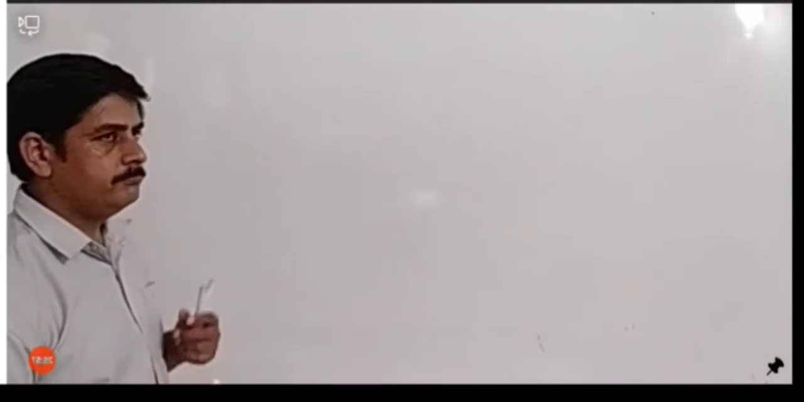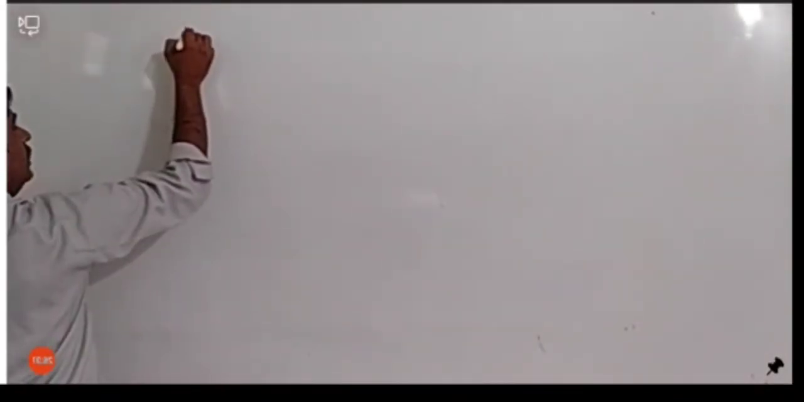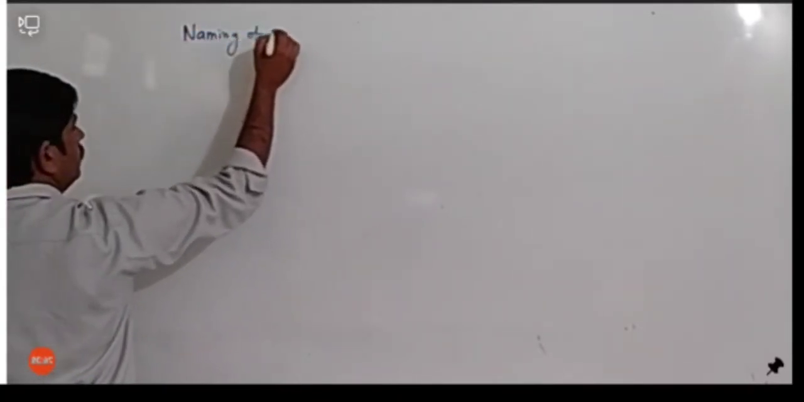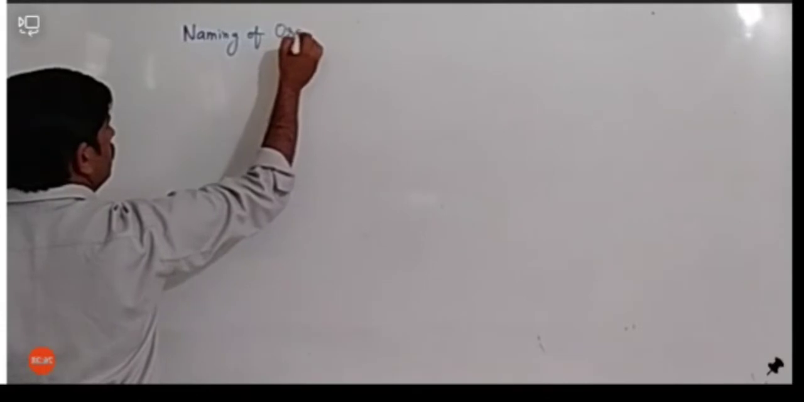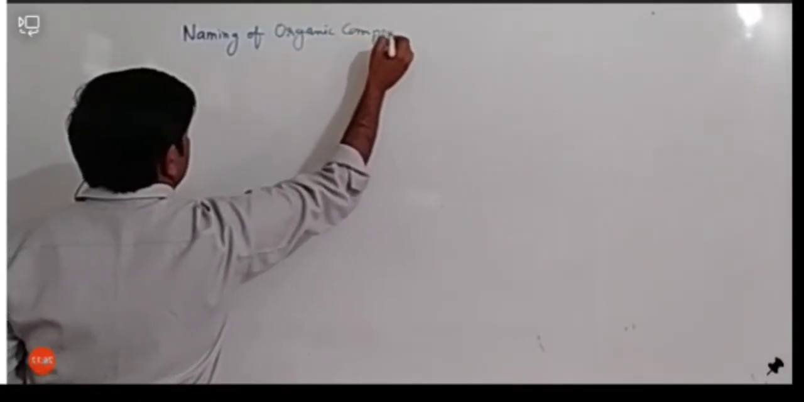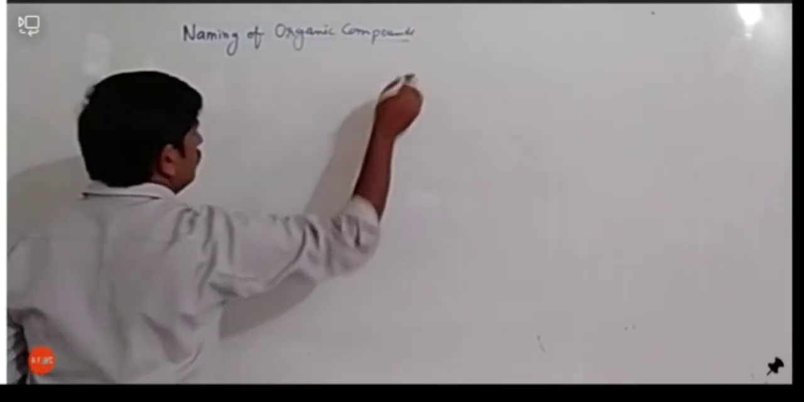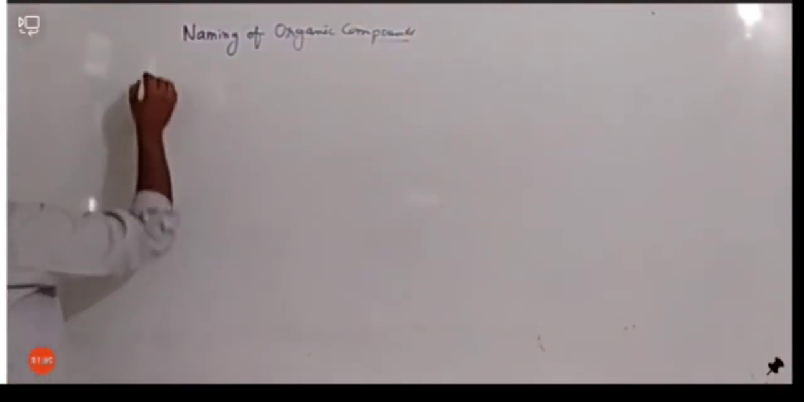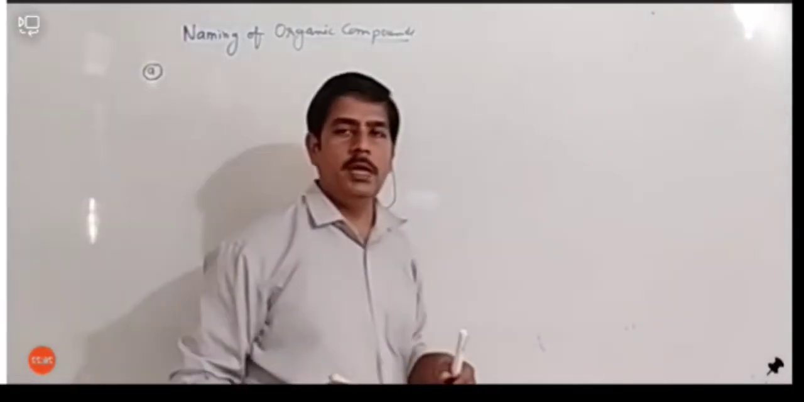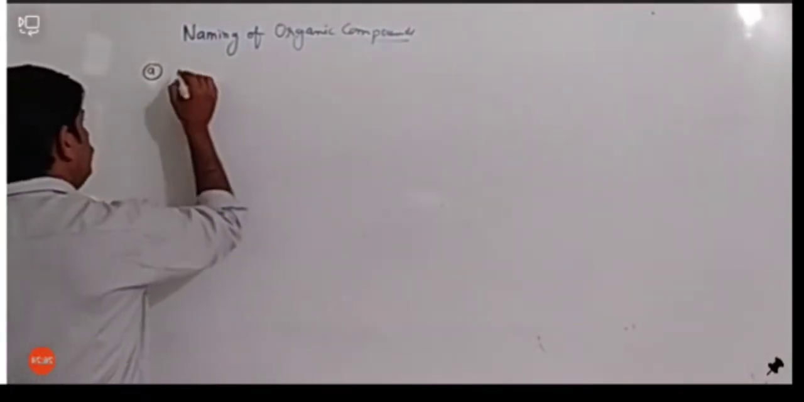Actually, let's start with naming of organic compounds. Okay, all the compounds we saw were organic compounds. So we are seeing the naming of organic compounds. So there are two ways by which we can name the organic compounds, and one of the names is IUPAC.